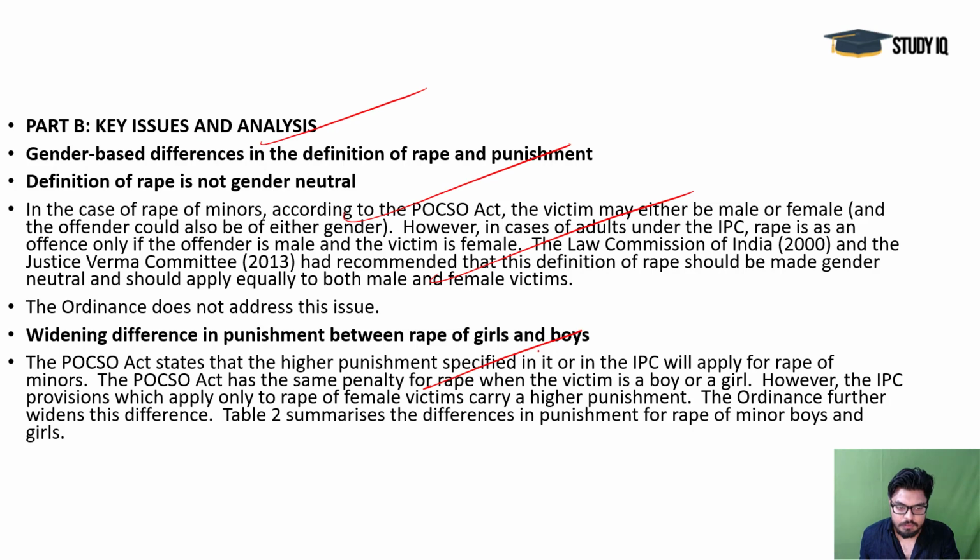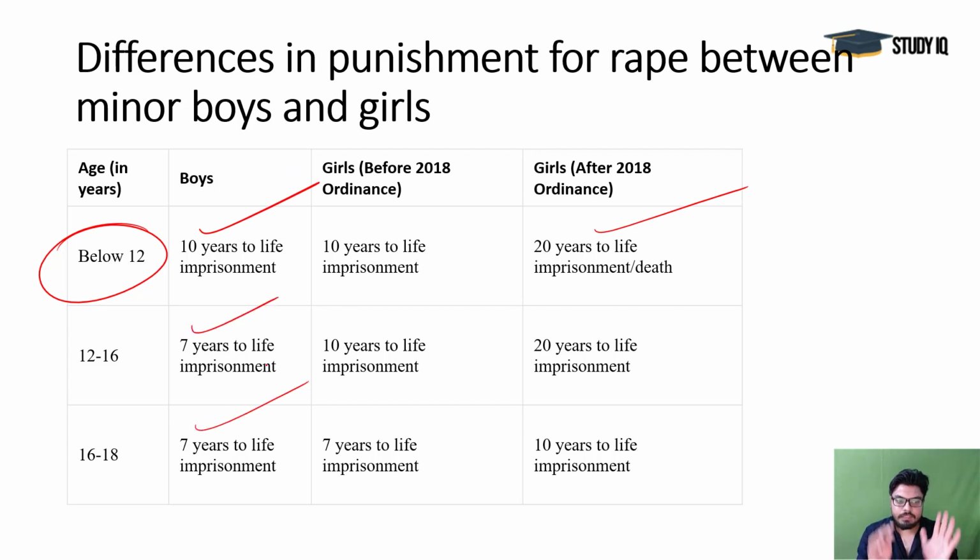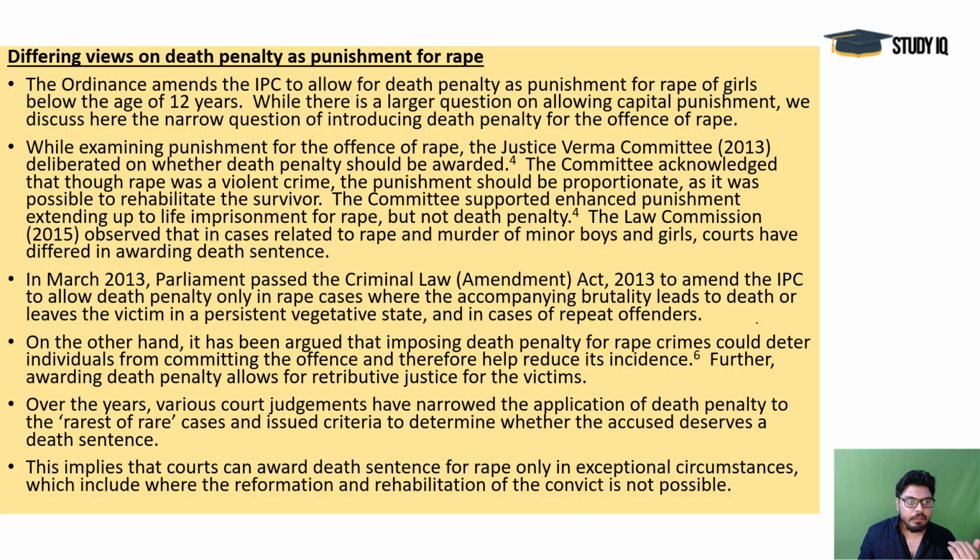You can read these issues here, and you can see there is discrimination against the boys. If they are below 12 years, 10 years is the minimum imprisonment here, and for the girls it is 20 years. 12 to 16 it is 7 years, 16 to 18 it is 7 years, and these are not changed. There are no changes in this new amendment bill, and here they are changed for the girls.